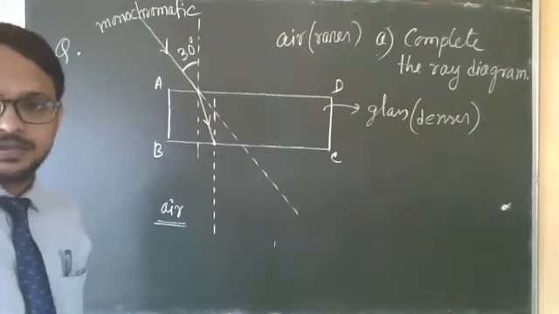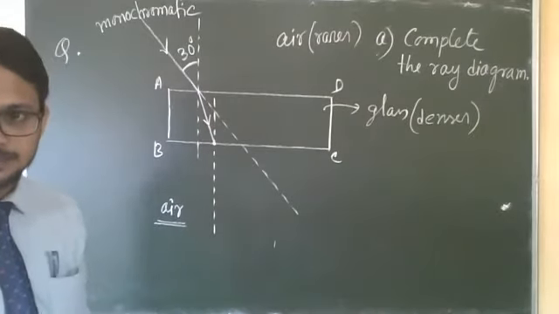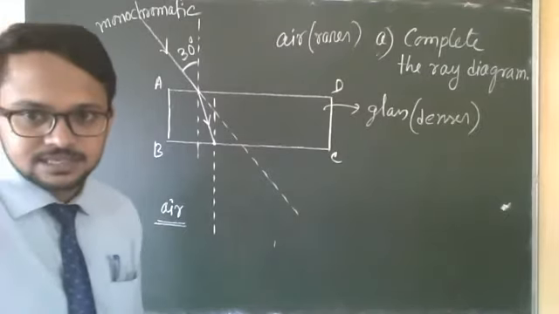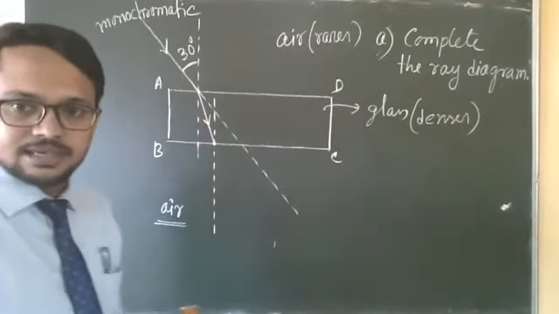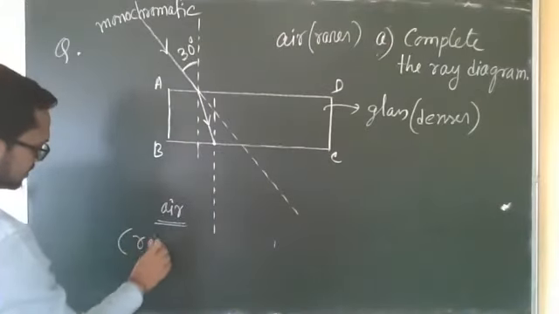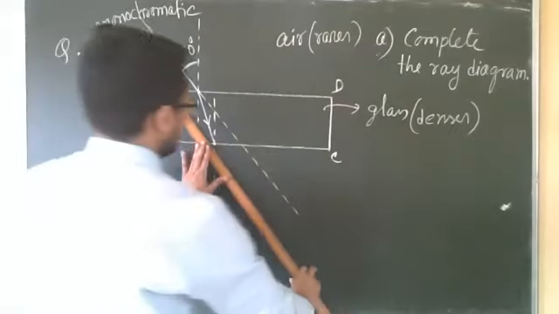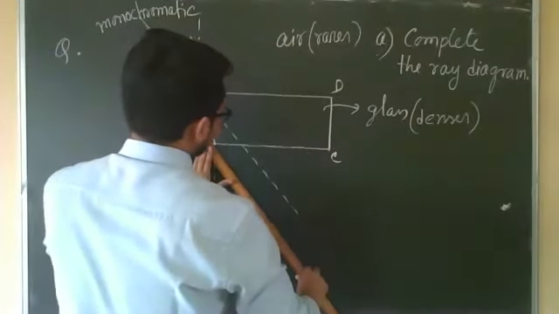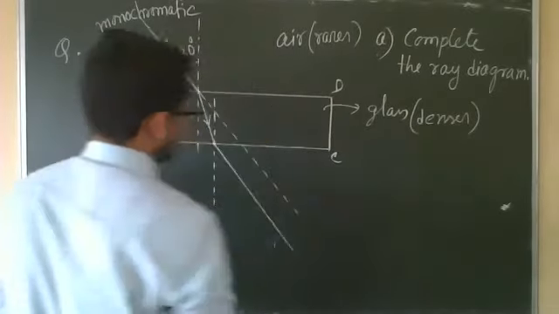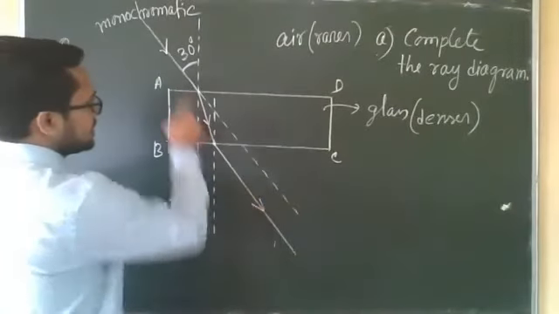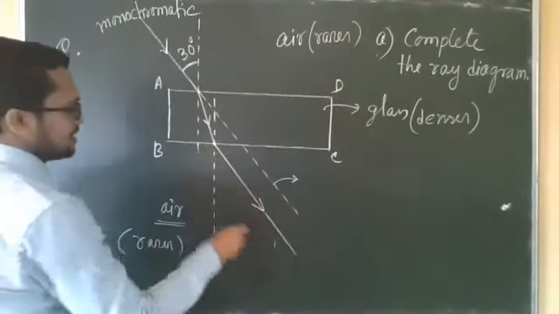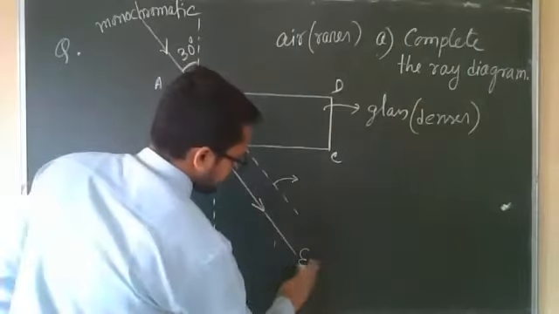Towards or away from the normal? Yes Abhishek, Aryan, Sajid. It is away from the normal, everyone. Denser to rarer, so away from the normal. But here it will go away from the normal in such a way that it will be parallel to the incident ray. This is the extended incident ray. And this is the final ray, called the emergent ray.